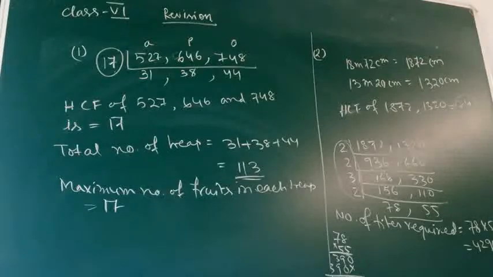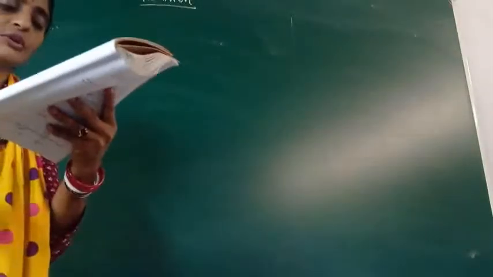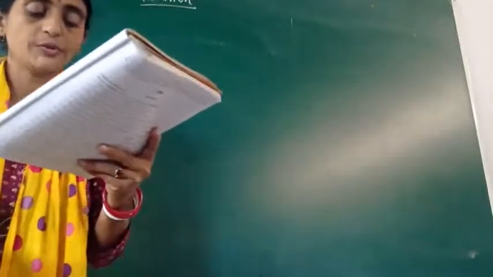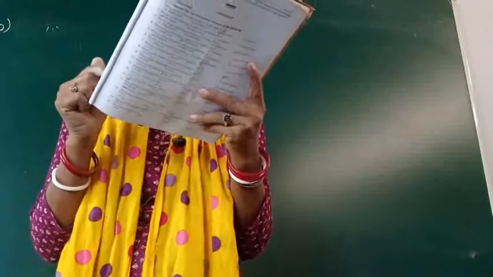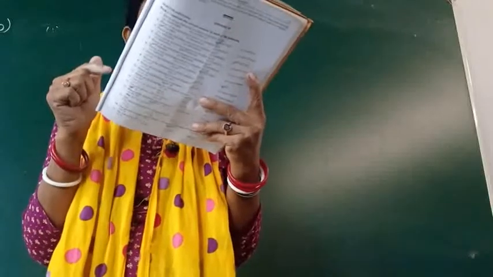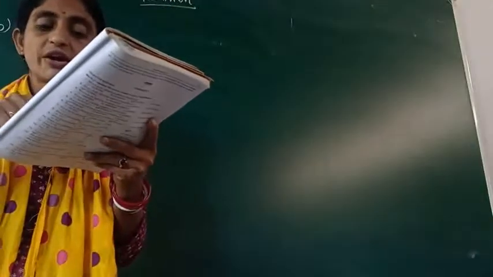Now come to some of the questions from the LCM. Okay children, let's come to the next question I have taken from the LCM part. Here the question is, let me read it out. In your set you will find that this number has been given as 22. I am considering this one as number 3 as I am going to solve it. Find the least number which when divided by 25, 40 and 60 leaves 9 as remainder in each case.